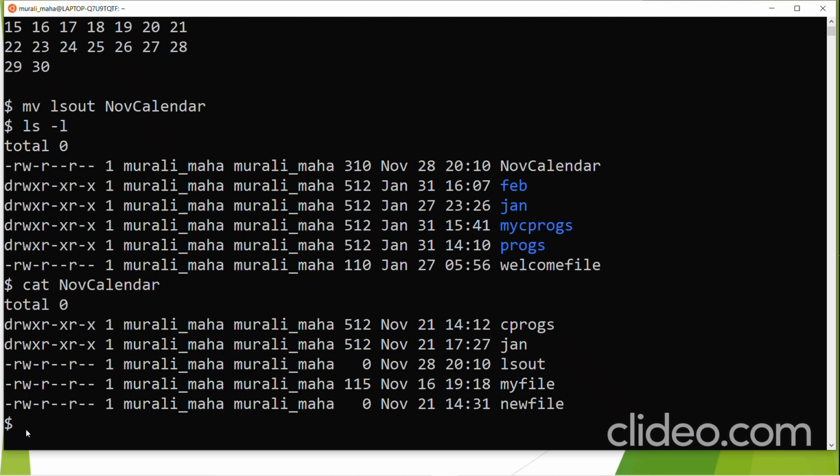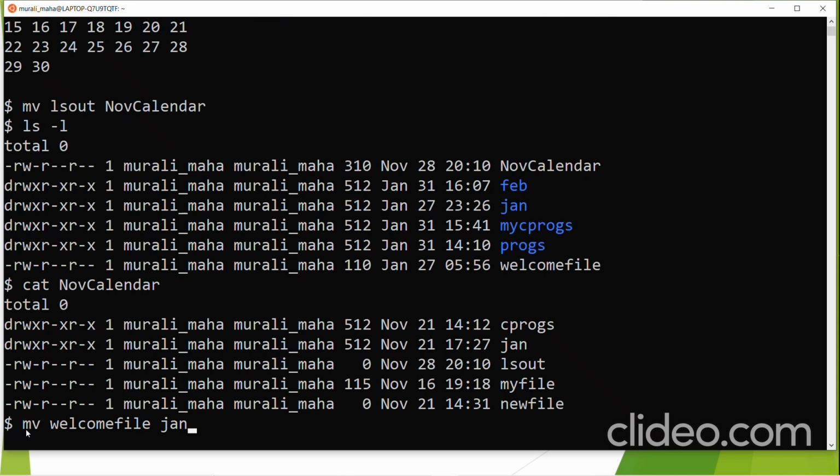Next, let us look at the next scenario. What if the target file is a directory file? Let us understand that. mv, let us suppose that welcome file I want to move to Jan. So what happens in this case? The file welcome file would be moved from the current directory to Jan.